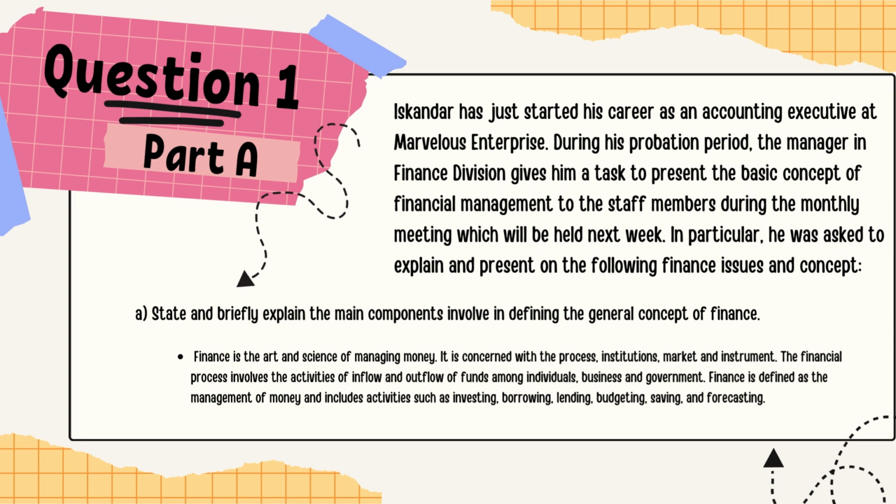So finance is the art and science of managing money. It is concerned with the process, institution, market and instrument. The financial process involves the activities of inflow and outflow of the fund among individuals, business and government. Finance is defined as the management of money and includes activities such as investing, borrowing, lending, budgeting, saving and forecasting.